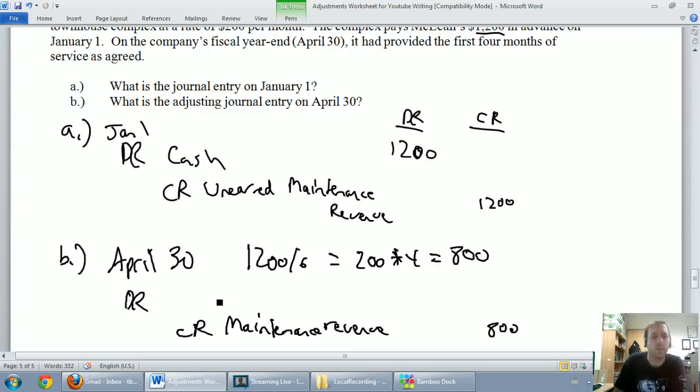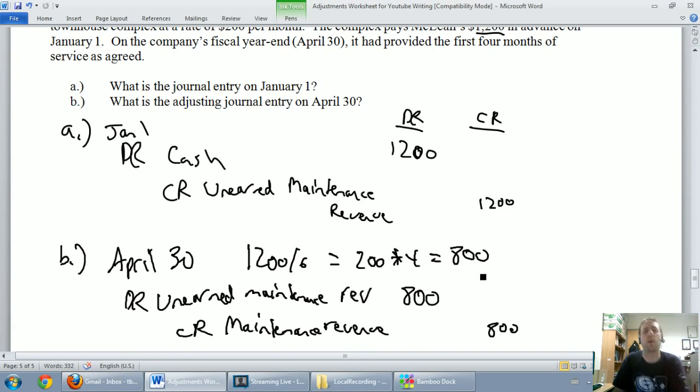My debit is to say this revenue is not unearned anymore. I don't owe them $1,200 worth of work. Whenever I pay off a liability, I debit it to make it go down. Well, in this case, we're paying off a debt by servicing them, by doing service for them. So I'm going to debit unearned maintenance revenue. Sorry, my writing's so bad. I'll just say rev for short. And that's for $800. So debit unearned maintenance revenue, credit the actual maintenance revenue account, and you're all set. This is our adjusting journal entry.